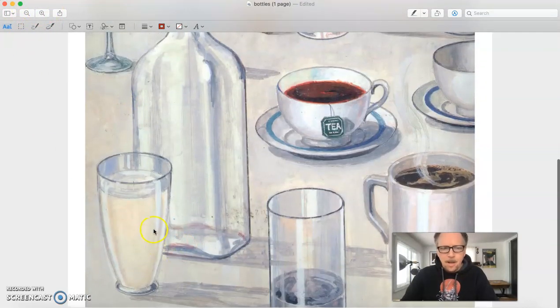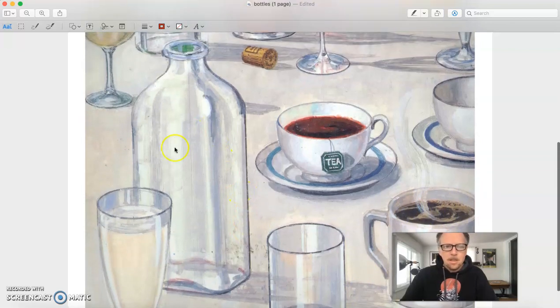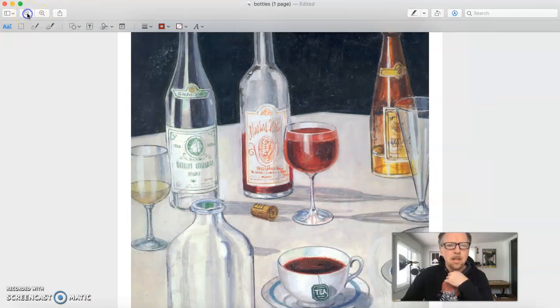At the bottom of the table, there is a glass of milk. There is a glass of water. There is a cup of coffee, still hot. There is an old milk bottle. Look at that, an old milk bottle. It's empty, though. And there are 2 teacups. There are 2 wine glasses. And there are 2 wine bottles. And there is 1 beer bottle.